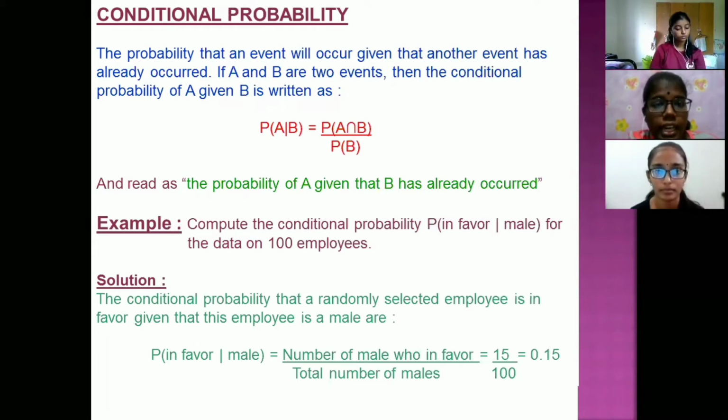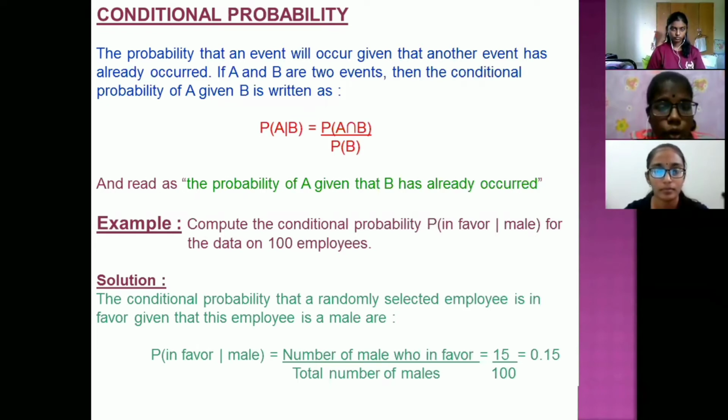If A and B are 2 events, then the conditional probability of A given B is written as P(A|B) is equal to P(A intersection B) over P(B), and read as the probability of A given that B has already occurred.